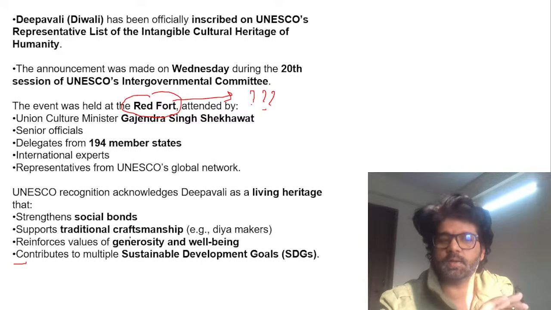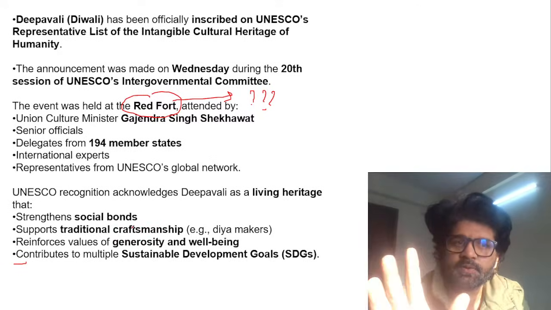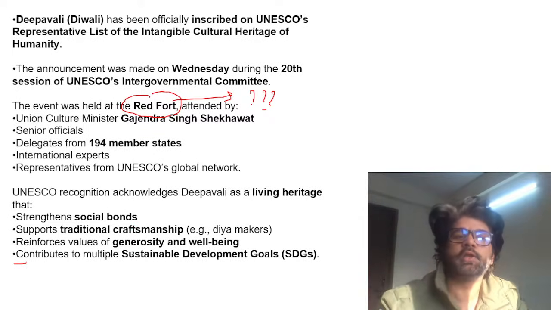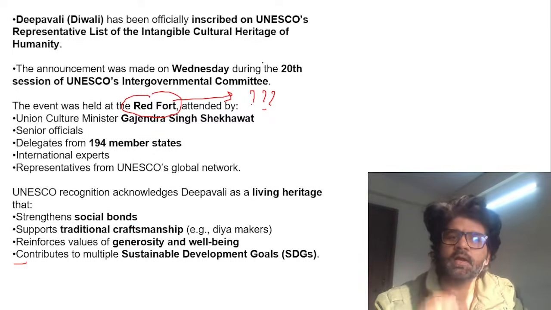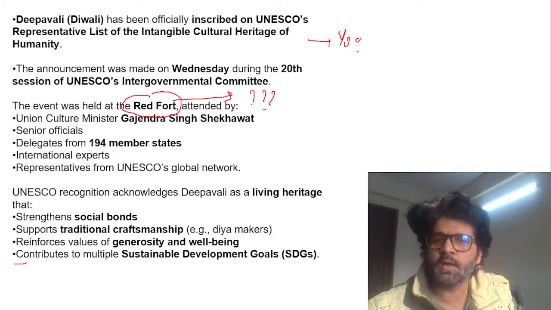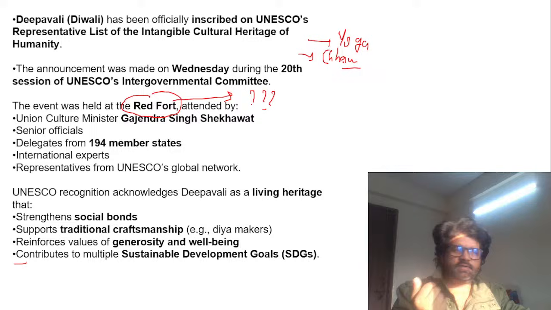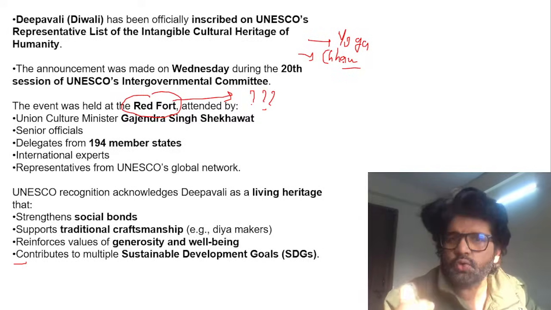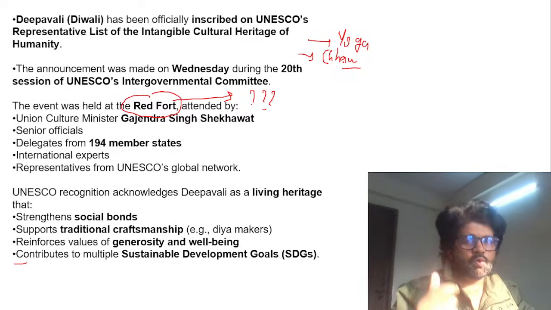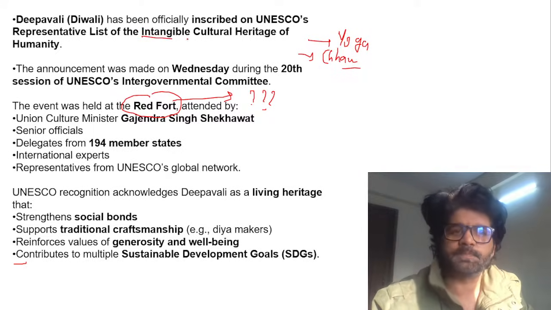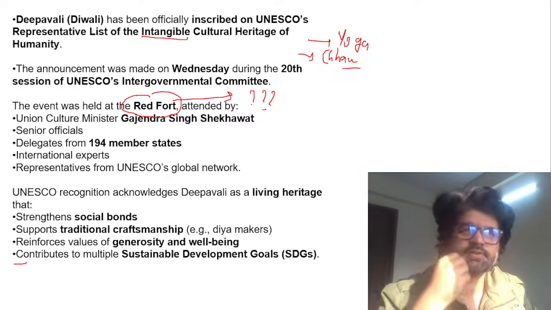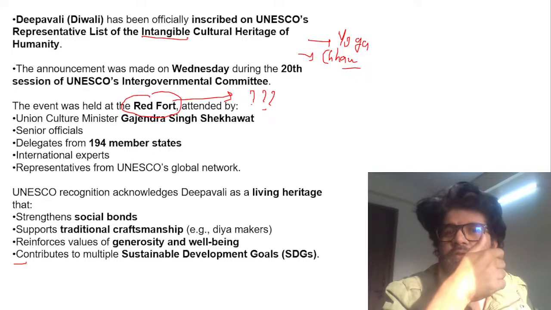What happens now when Deepavali has been included under UNESCO's representative list of intangible cultural heritage? Yoga is already there. Chhau dance is already there in this intangible heritage. So again, you can see here festivals and yoga. You cannot touch it. Can you touch yoga? How does yoga feel? It is intangible. If you can touch it, as Katrina Kaif was saying, that is tangible.